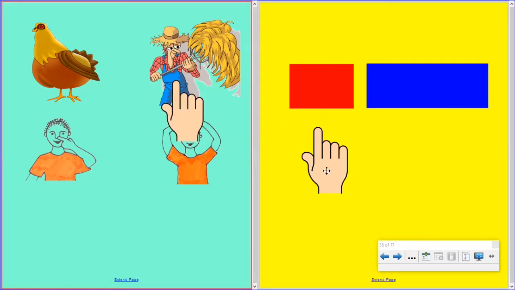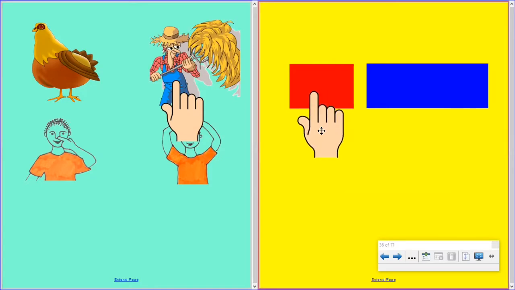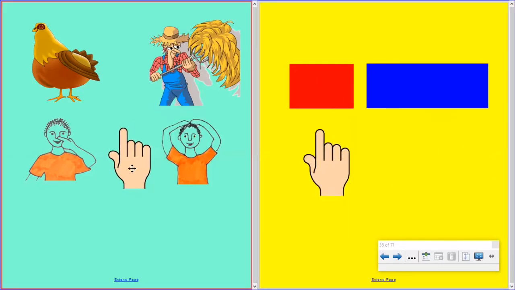Say the word hay. Stretch it out. Hay. Do it with me. Hay. Hay begins with a sound. Do the words hay and hen both begin with the same sound? Touch your nose. You're right. Hay and hen both begin with the same sound.